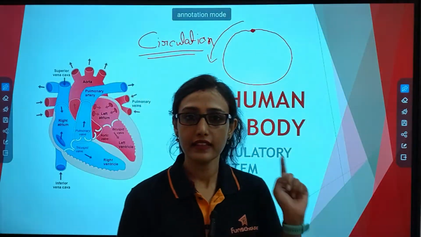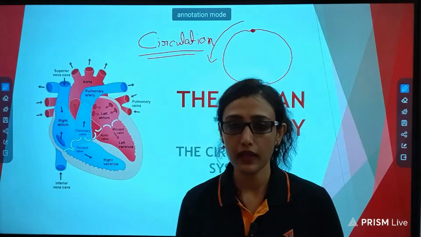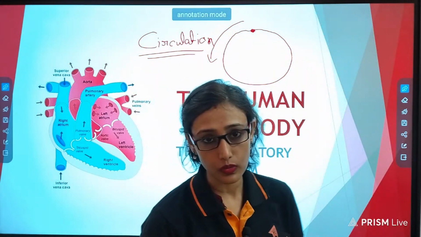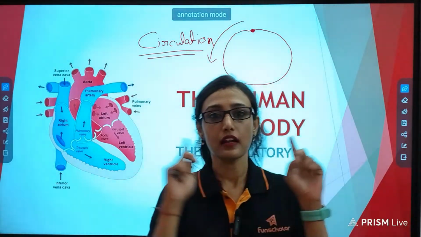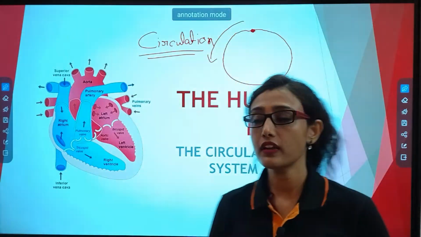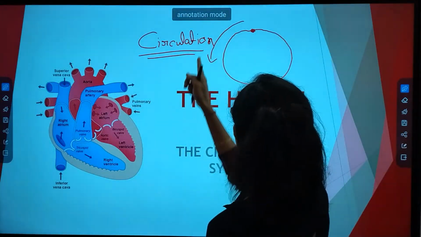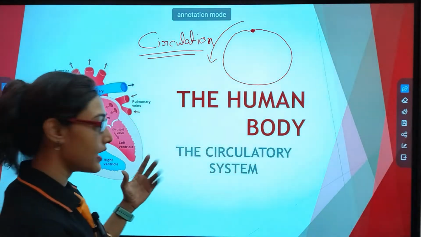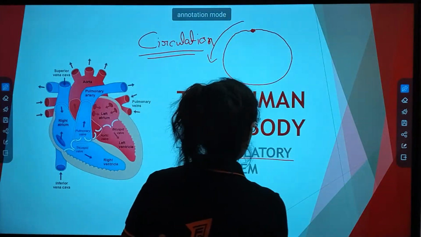The blood. I think you have heard the name about blood. Khoon, or in Bengali we say rokto. It is being circulated throughout our body, okay, in a regular fashion or regular cyclic way. So that is why this system is known as circulatory system.